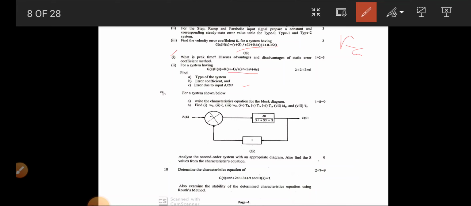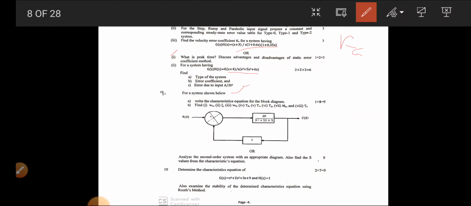Question number 9, for the system given below, write the characteristic equation of the block diagram. Find Wn, sigma, Wd, Td, Tr, Tp, Mp and T(s). Or analyze the second order systems with an appropriate diagram.